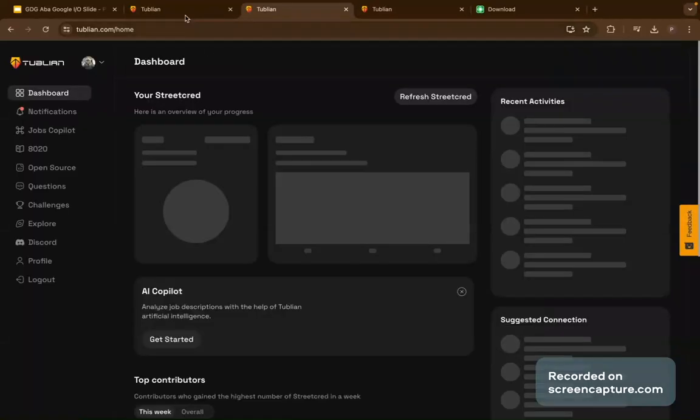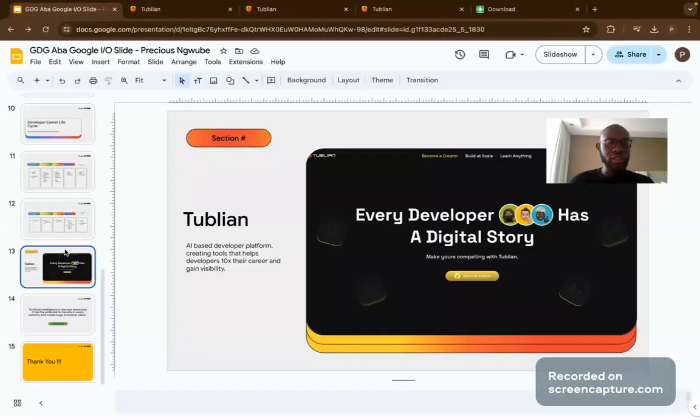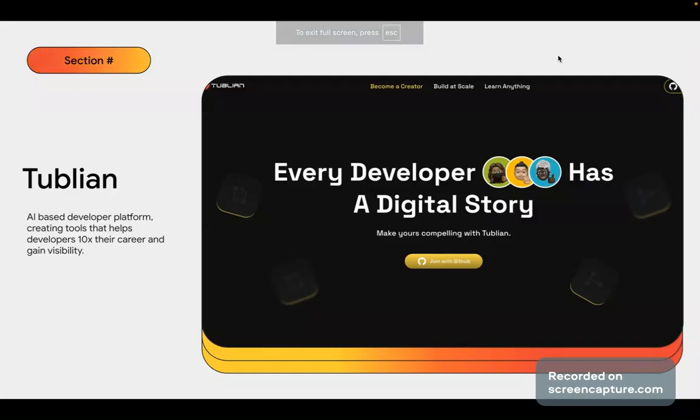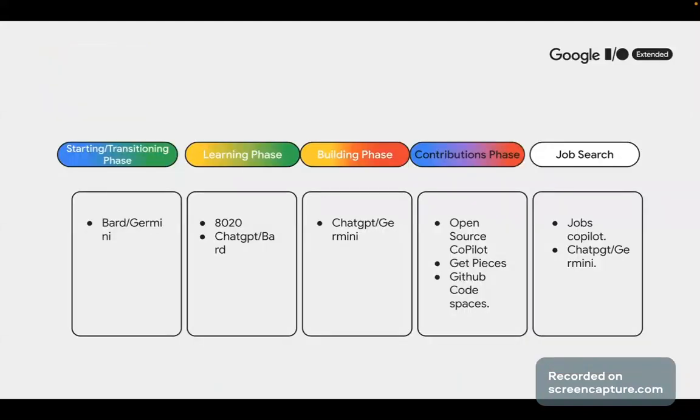Lots of prizes. So, guys, let's get back to our slides, right? We've gone on to show you how you can use Tublian to go through these phases that we talked about here, how you can use AI. There are so many other tools that are doing the same thing. There's one I also have here called Get Pieces. Get Pieces shows you how to deal with open source projects. They have a copilot where you just take the code and put it inside. It shows you what to do and how to contribute to that project using the copilot.